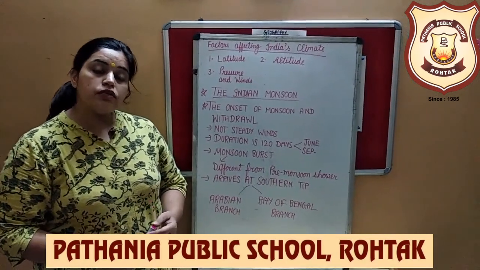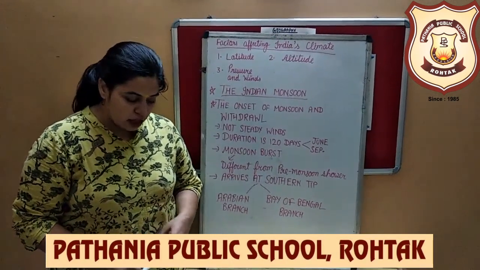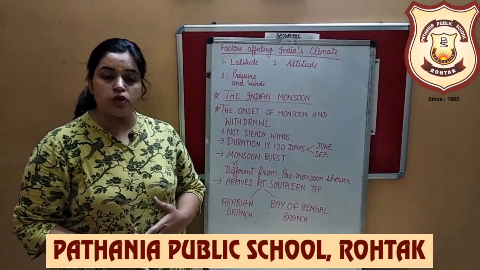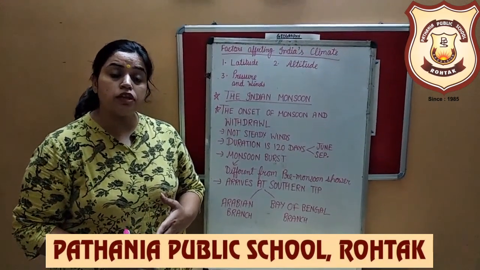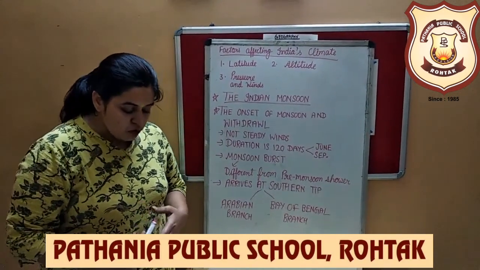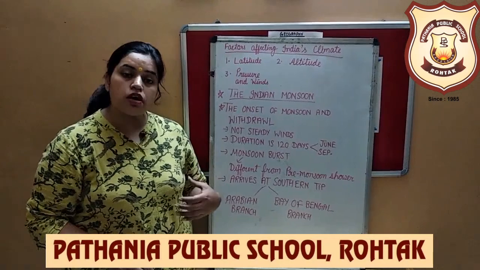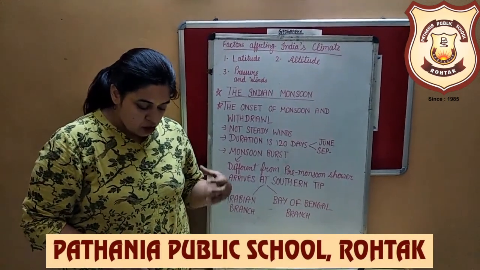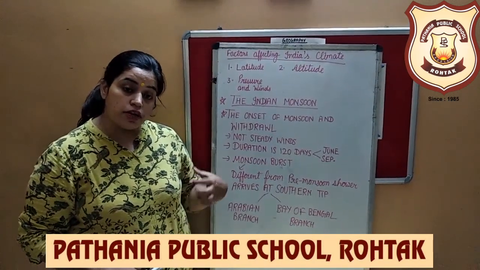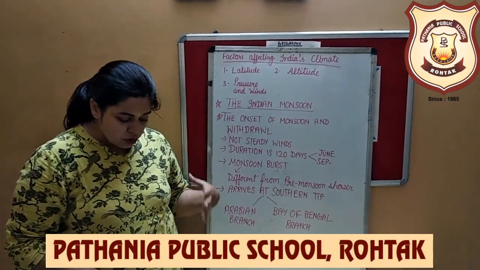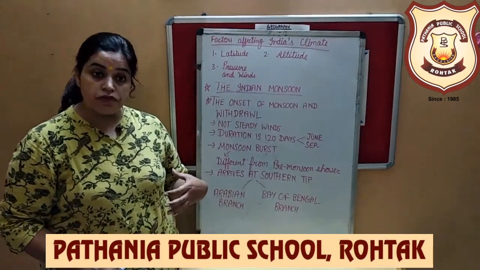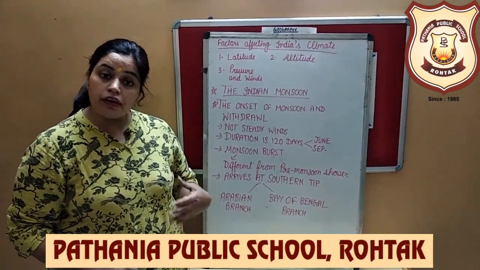Now the second factor that affects the climate is altitude. India has mountains to the north, as we have done in the physical features of India, the Himalayan mountains, right? Which have an average height of 6,000 meters. India also has a coastal area and plateaus. And these Himalayas prevent the cold waves from entering India.